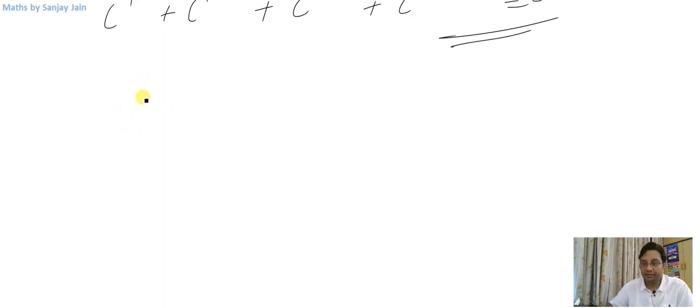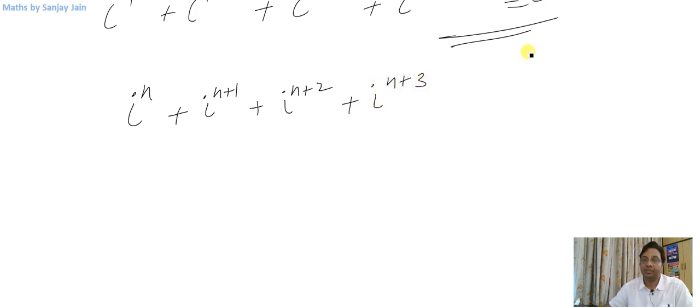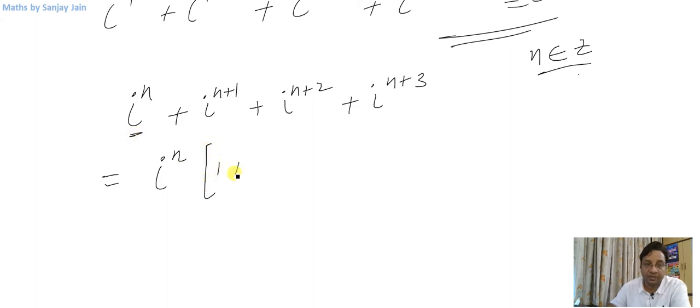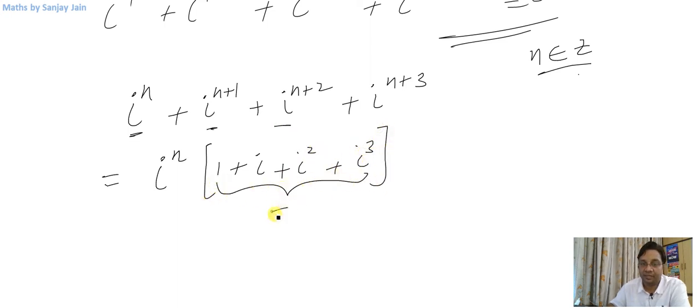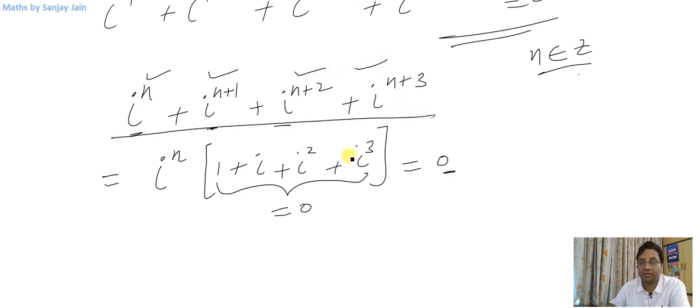So let us write it in general form, that iota raised to power n plus iota raised to power n plus 1 plus iota raised to power n plus 2 plus iota raised to power n plus 3, where n belongs to integers. Now if you notice this expression, what I can do here is I can take iota raised to power n outside. So this will become 1, this will become iota, this will become iota squared, and this will be iota cubed. If you see, this sum is 0. We have already calculated, hence this entire expression will give you 0. So these are 4 consecutive powers of iota, and sum of these will give you 0.